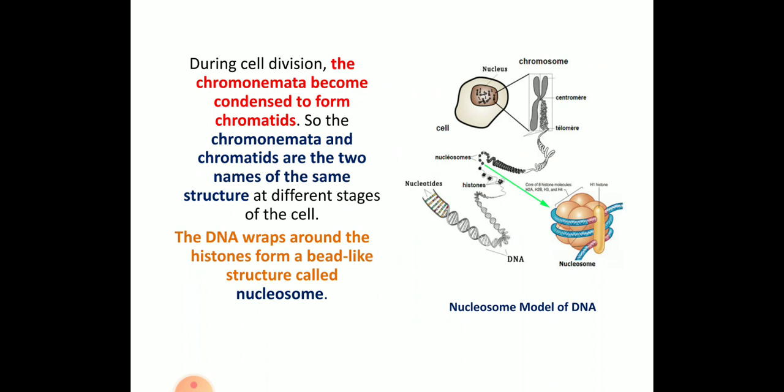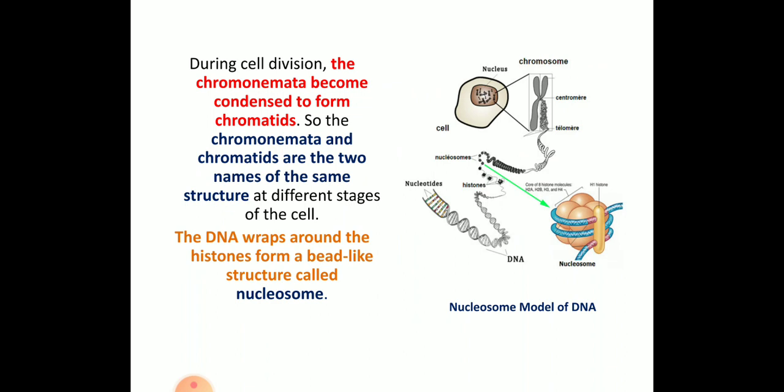Once they are condensed, what happens? The chromonemata and chromatids are two names of the same structure. The DNA wraps around the histones and forms a bead-like structure called a nucleosome. So you need to write the definition: what do you mean by nucleosome?